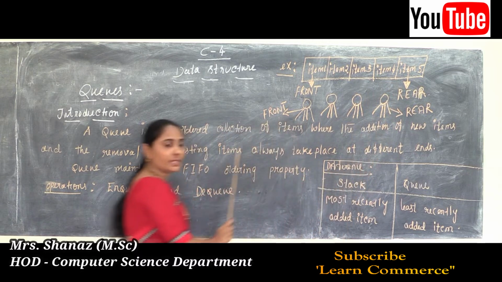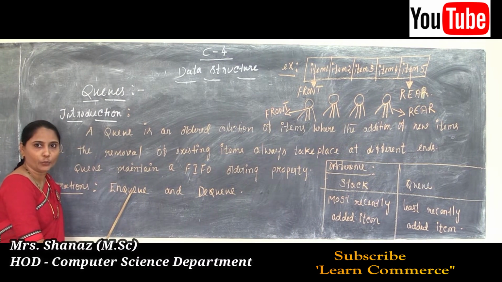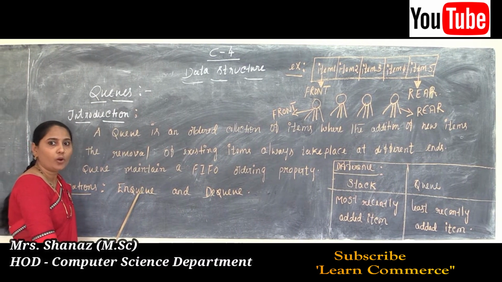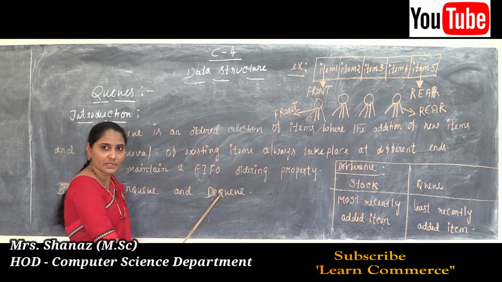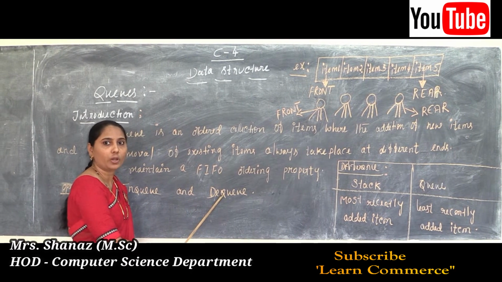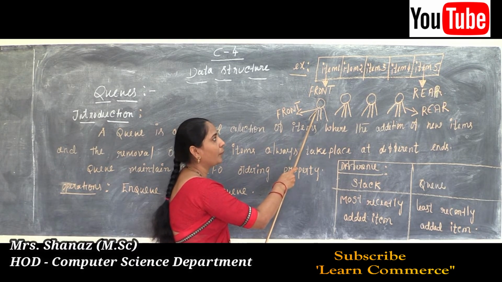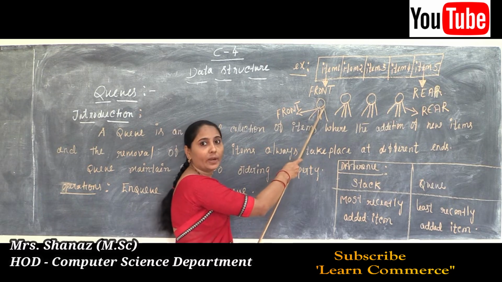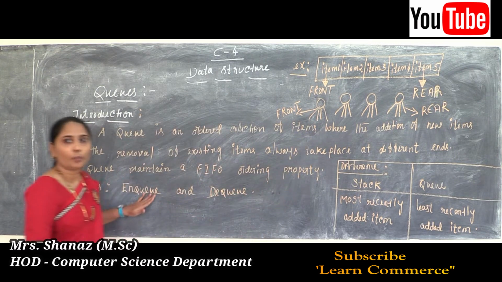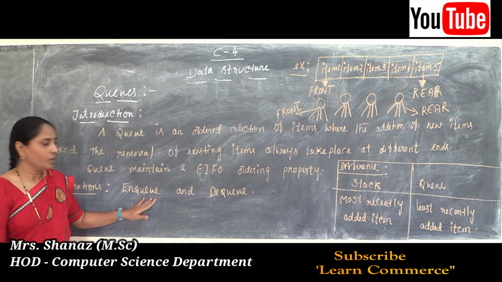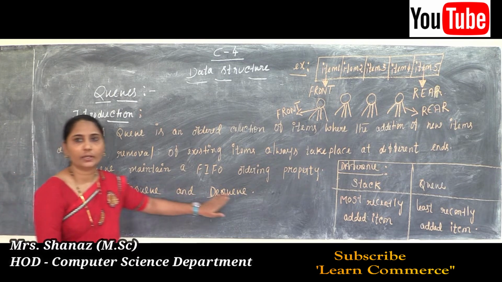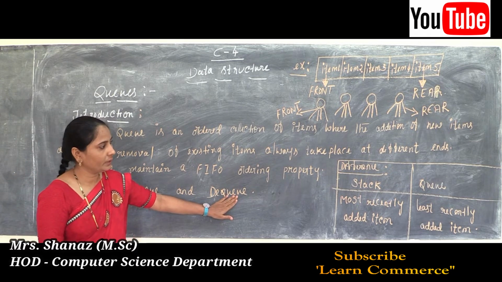And dequeue means to remove the front item. If I want to remove any item, I remove it from the front side. So these are the two operations of our queue: enqueue and dequeue.